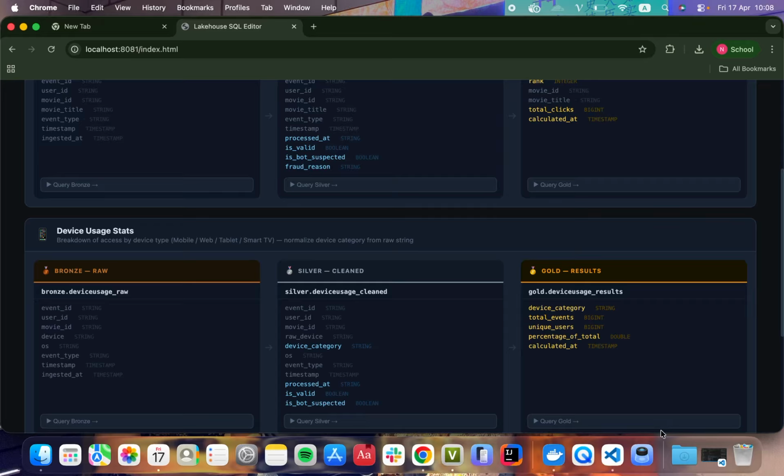The first one is device usage stats. Every time a user interacts with the platform, if they click, view, or search for a movie, an event is sent to Kafka with the device information.